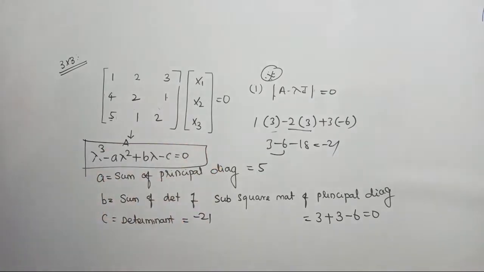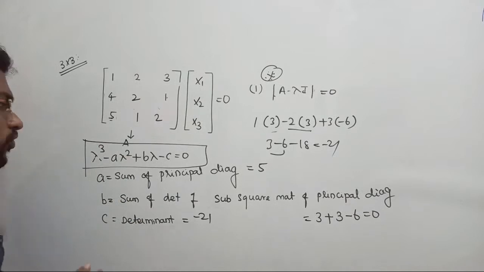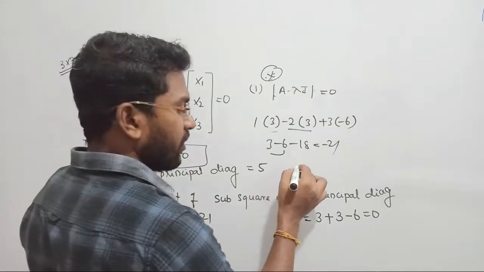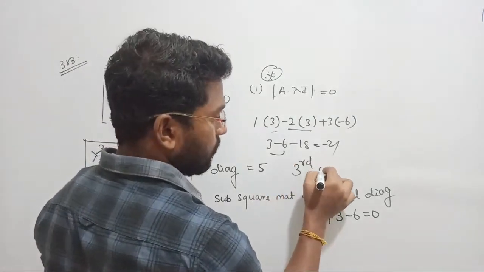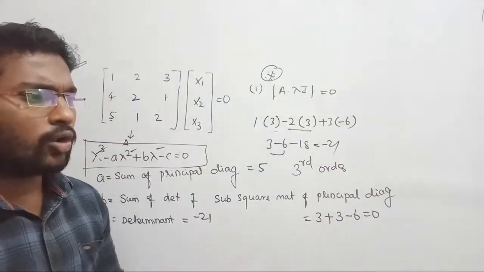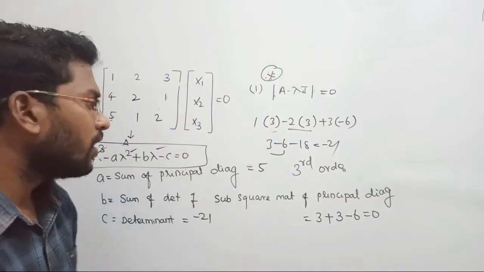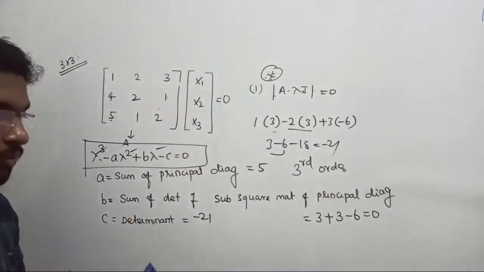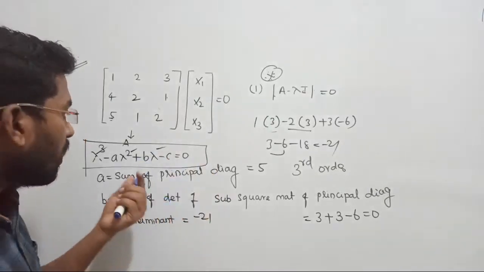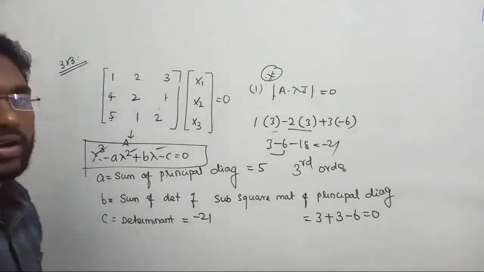Guys, listen, we all know that above second order we don't have a direct procedure to find the eigenvalues. For a characteristic equation of third order, up to second order we have the standard procedure: using the quadratic equation we can find the corresponding roots exactly. For a third order equation there is no direct procedure till now in this universe. No one has found an exact procedure to obtain the eigenvalues for third order equations.